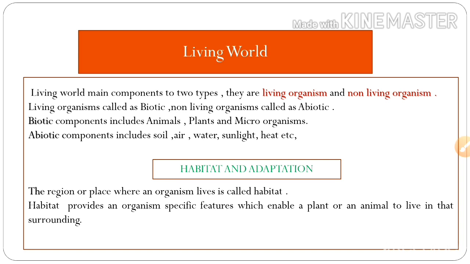So biotic components include animals, plants and microorganisms. Abiotic means non-living things like mountain, air, soil, sunlight, heat, etc. These are the examples of abiotic components.